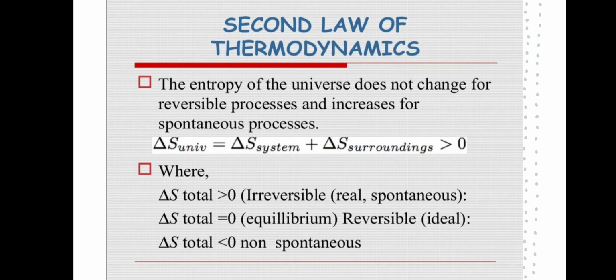The entropy of the universe does not change for a reversible process and increases for a spontaneous process. This is the second law of thermodynamics. Del S universe equals del S system plus del S surrounding, which is always greater than 0. Del S greater than 0: irreversible, real or spontaneous process. Del S equal to 0: equilibrium, reversible, ideal. Del S smaller than 0: non-spontaneous.